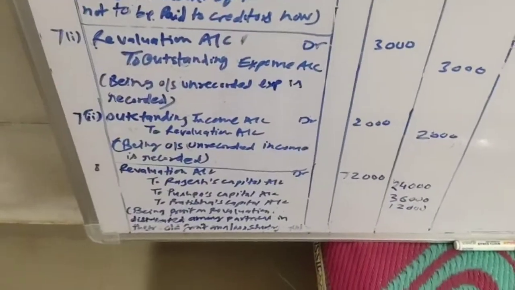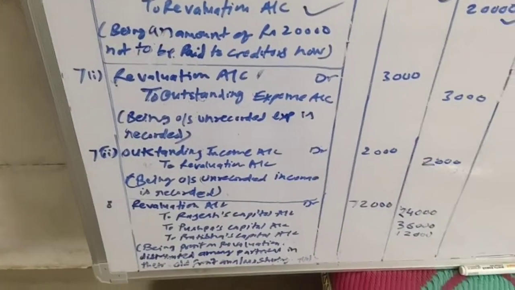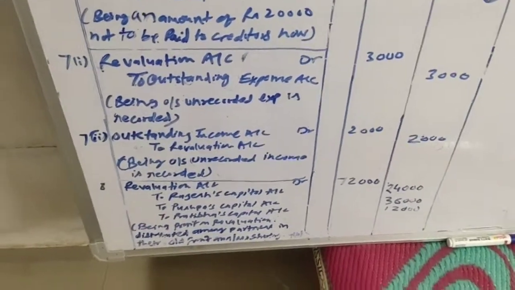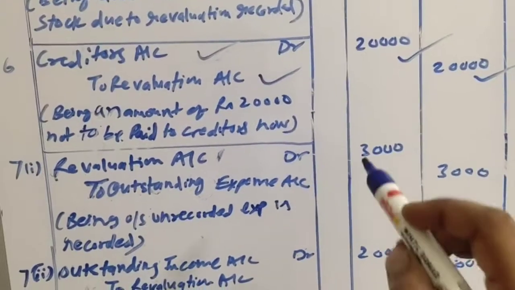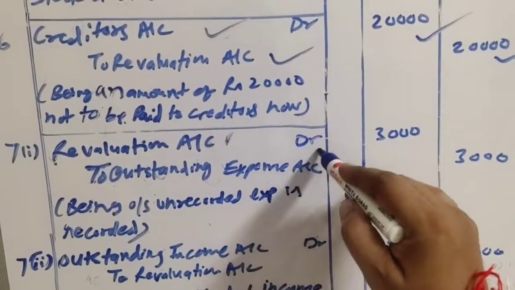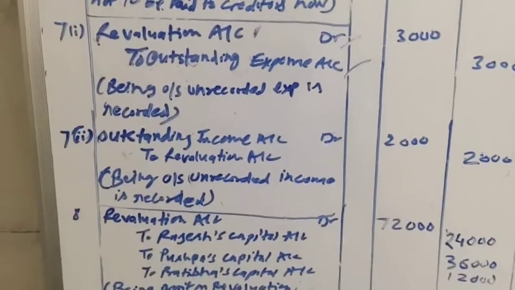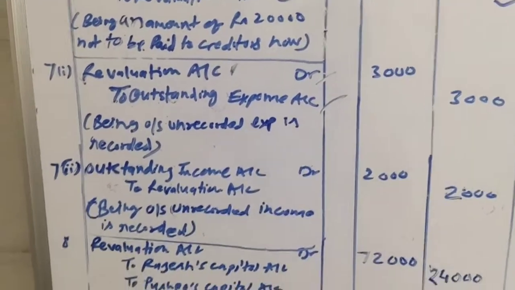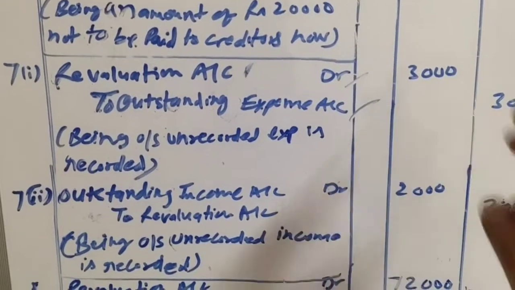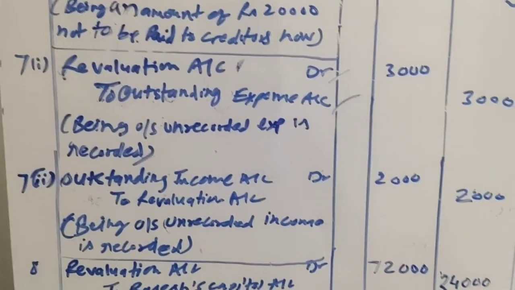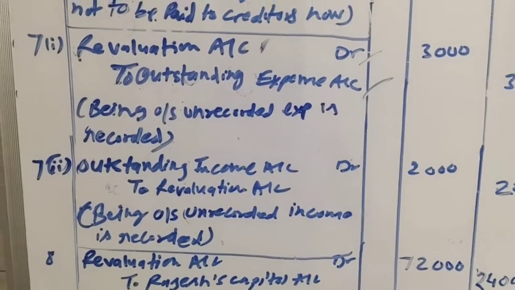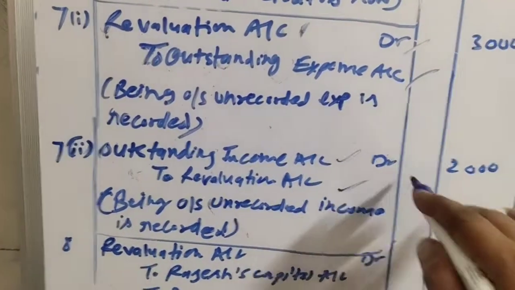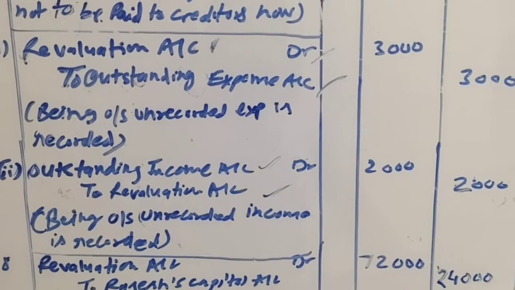Here the two entries are revaluation account debit to outstanding expense account 3,000, and outstanding income account debit to revaluation account 2,000.